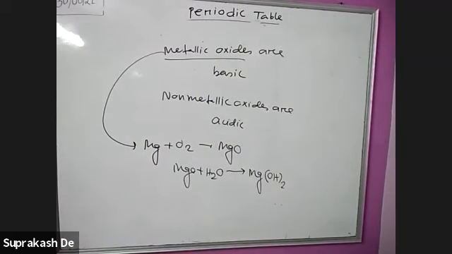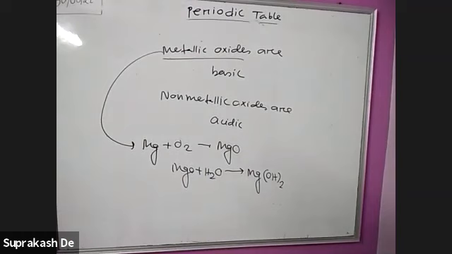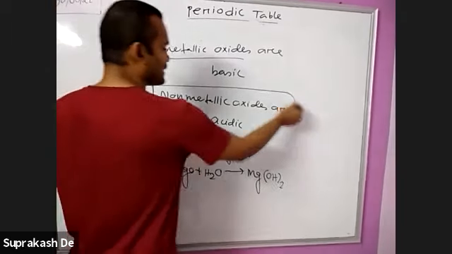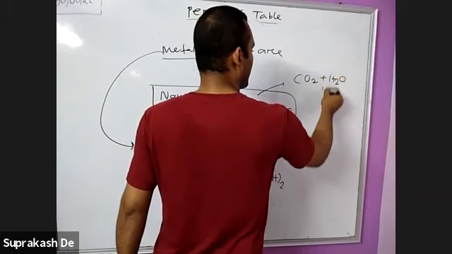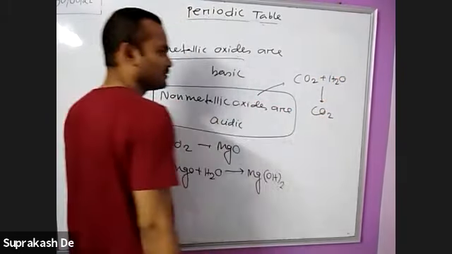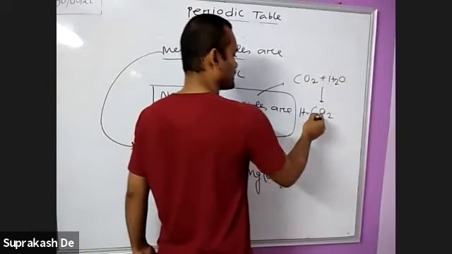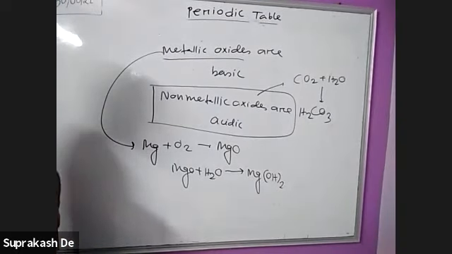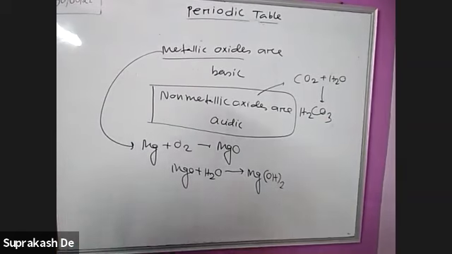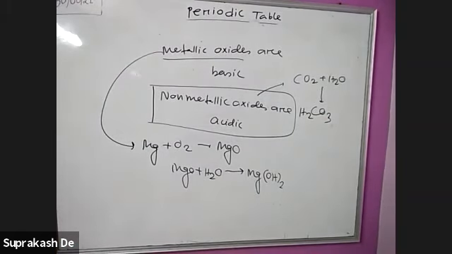If many elements give oxides, we compare based on the nature of the metal. If it is more metallic, the oxides are more basic. Non-metallic oxides are acidic in nature. Carbon is a non-metal. When carbon dioxide gas dissolves in water, it forms carbonic acid, H2CO3. So non-metallic oxides are acidic in nature, and you can do the test accordingly.